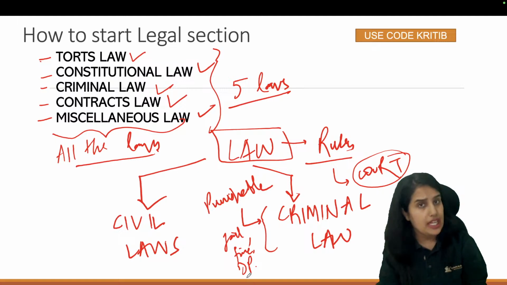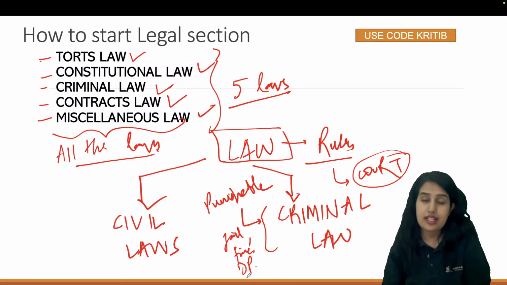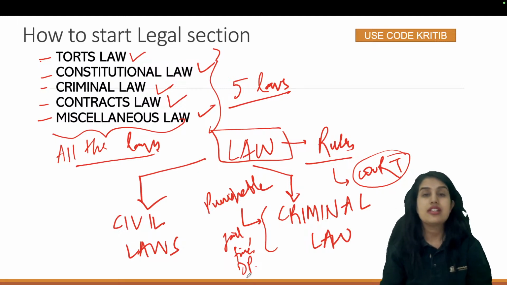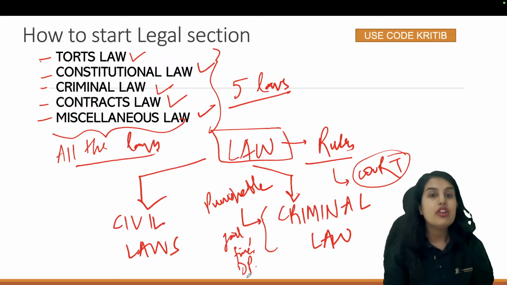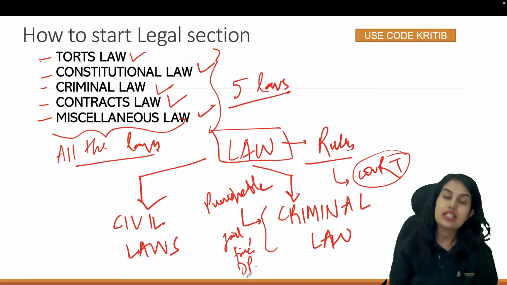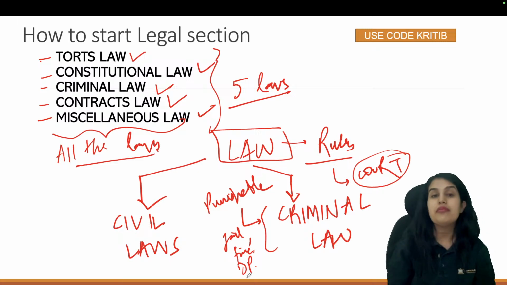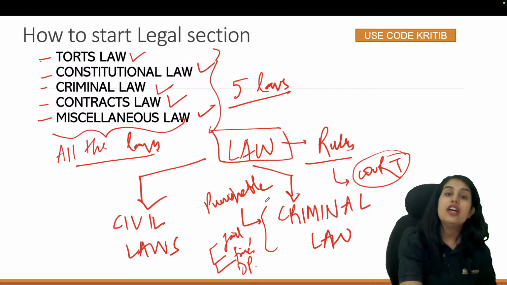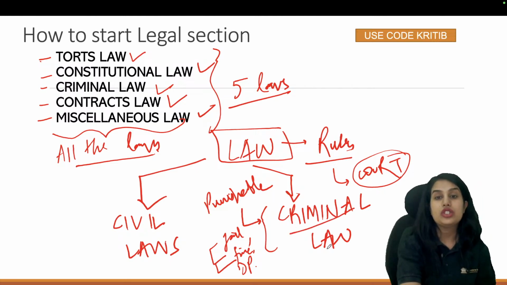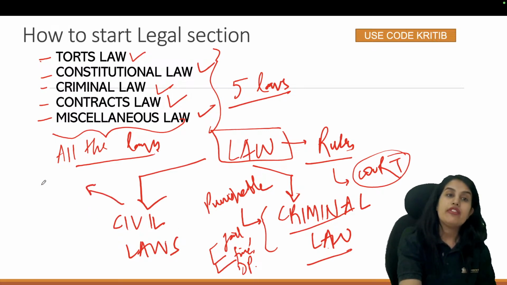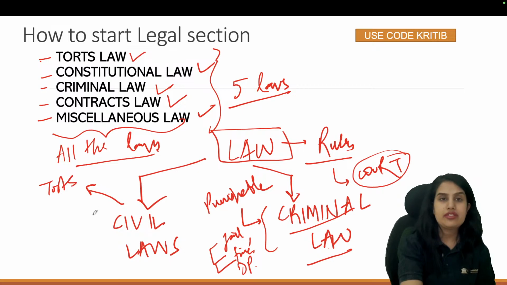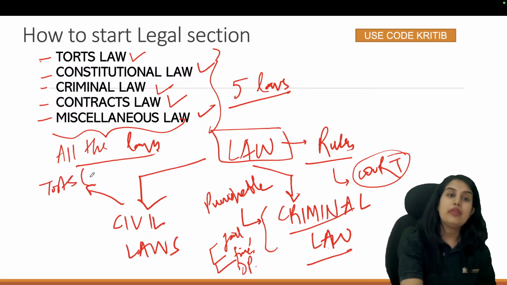So murder, theft, robbery, defamation as a crime, hurt, grievous hurt, trespass, mischief, all of these are criminal acts. Why? Because for them the punishment is either jail, fine or death penalty, right? Any law which does not fall under the ambit of criminal law falls under the ambit of civil law. So we have torts falling under the ambit of civil law. What is torts? Remedy for violation of your legal rights.